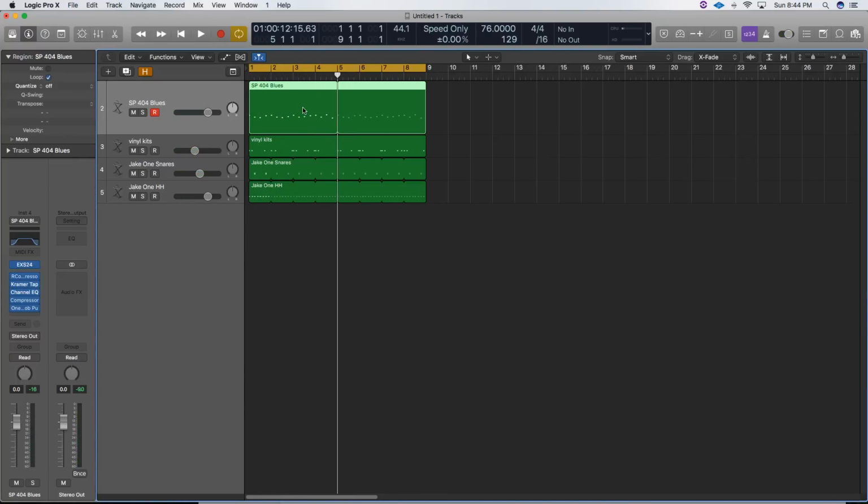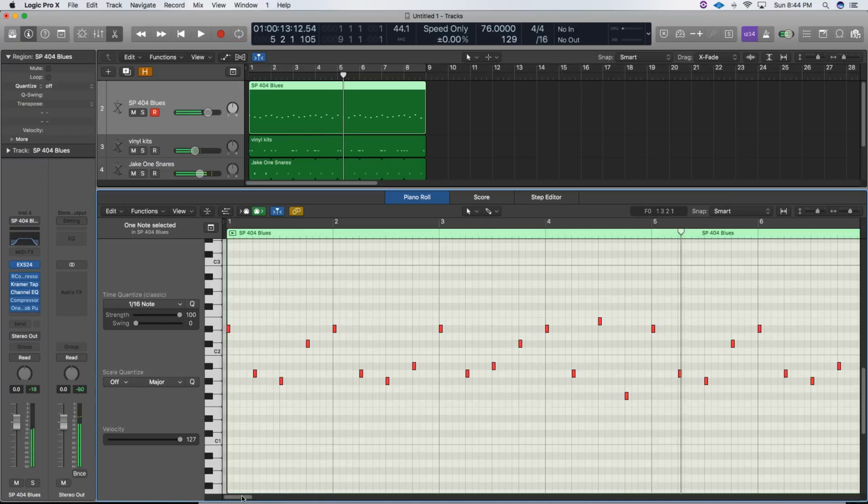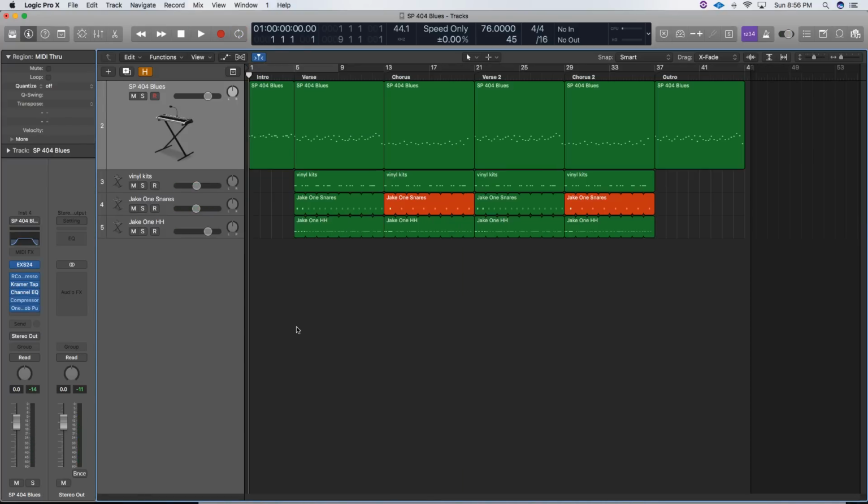Alright, I didn't want to waste any of your time, so I did most of the patterns off camera, for the sake of it would take forever. Now I have an intro, a verse, and a chorus. Notice the verse and the chorus are both 8-bar loops, and then the introduction is a 4-bar loop.